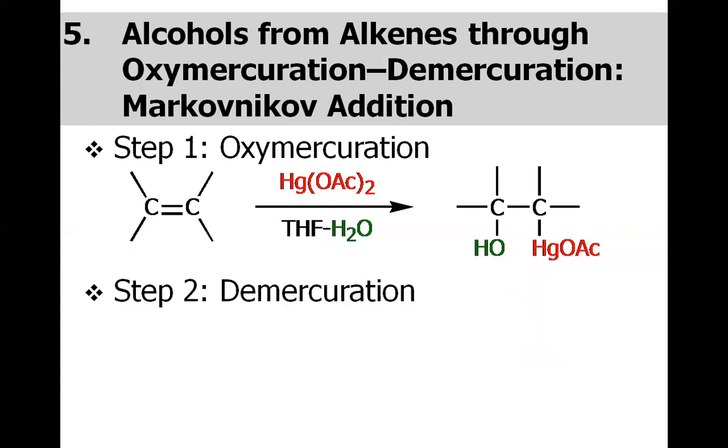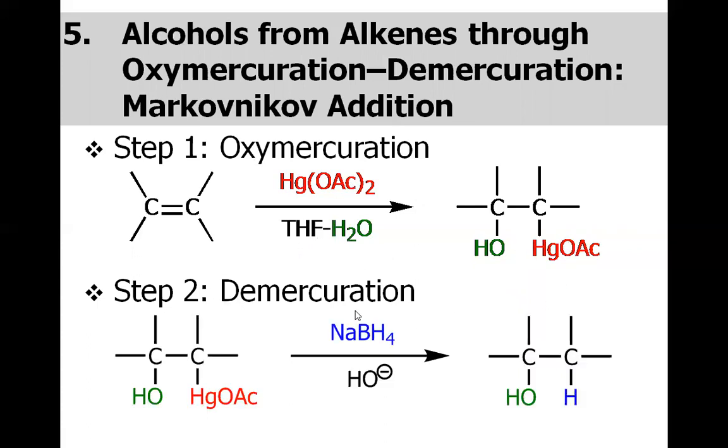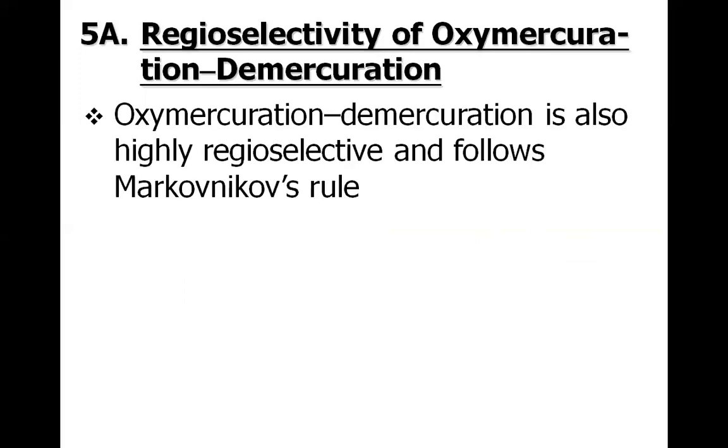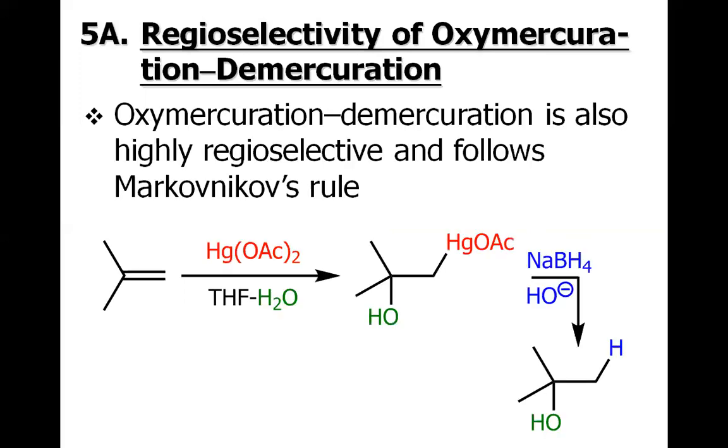The first step is called oxymercuration, in which mercury and oxygen are added across the double bond, as the name suggests. The mercury comes from mercury diacetate in the presence of THF as a solvent. In the second step, the mercury is removed in a process called demercuration, using sodium borohydride. We will discuss their mechanism in detail, and then we will come to know how this reaction occurs.